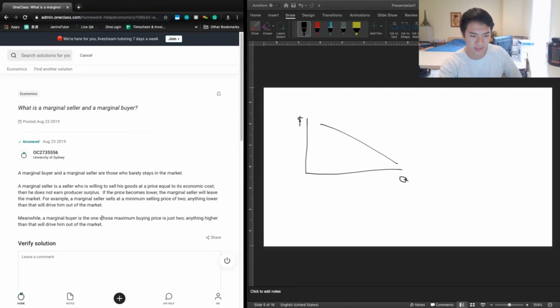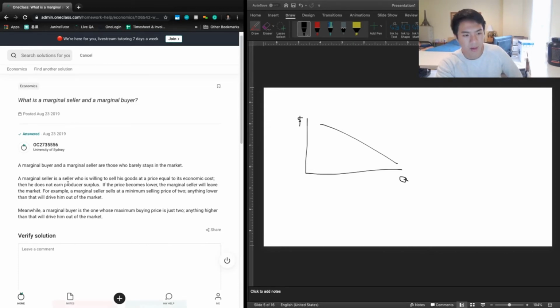Let's take a look at the previous tutor's answer. They said a marginal buyer and a marginal seller are those who barely stay in the market, which is good. A marginal seller is a seller who is willing to sell his goods at a price equal to its economic cost and does not produce a surplus, right? And that's what we talked about: this guy who just barely is selling and doesn't earn any benefit at all. If the price becomes lower, the marginal seller will leave the market.